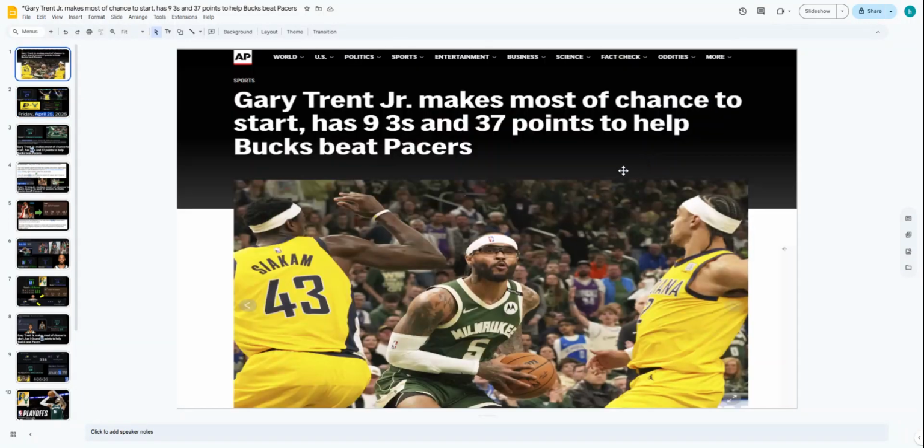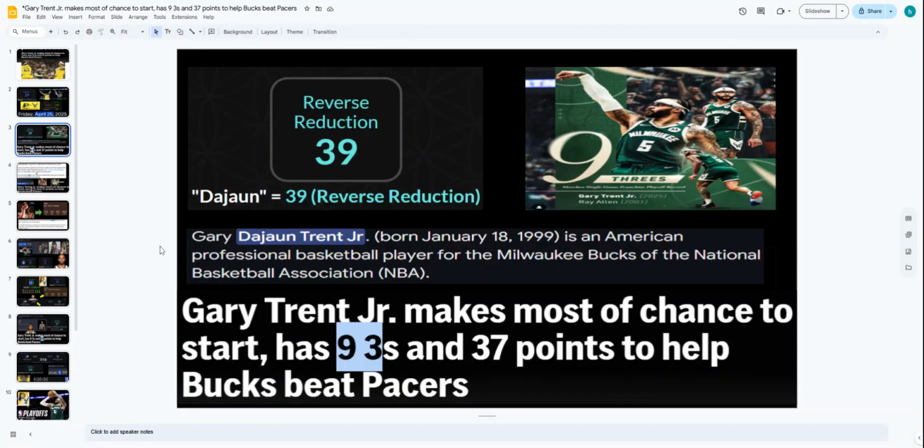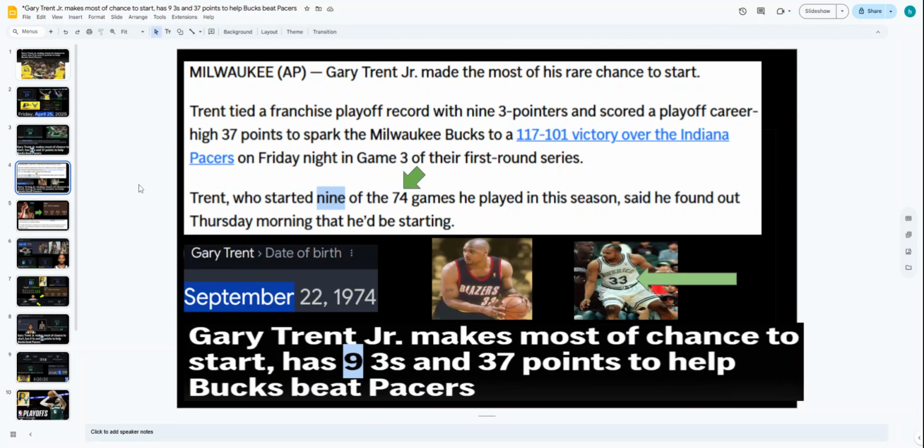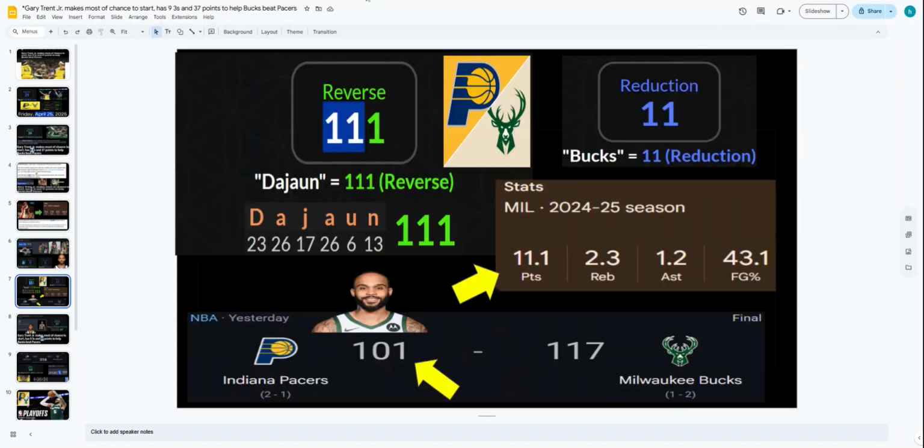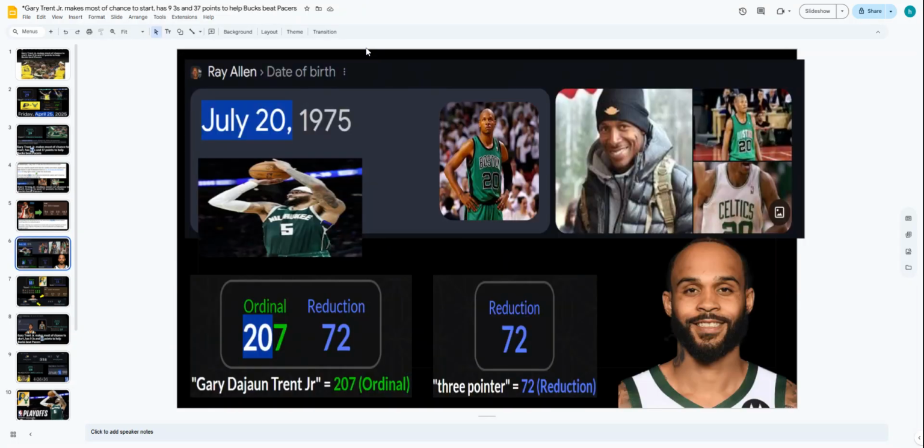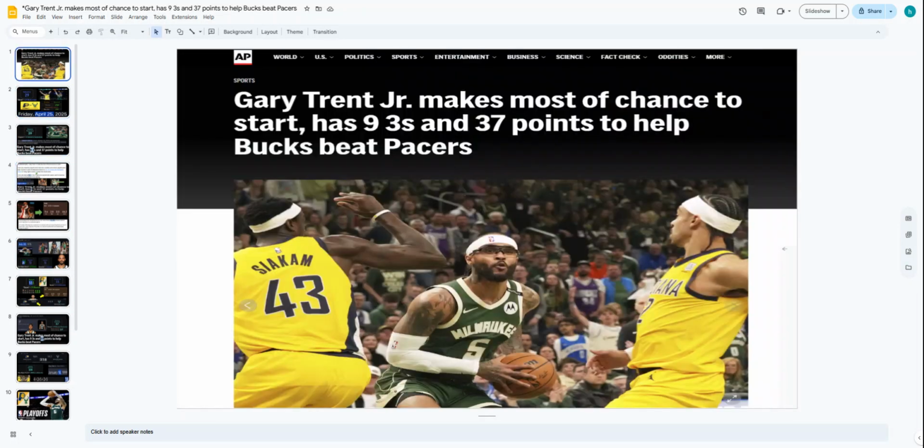So yeah, y'all. Like I say, I put these slides together, and I get excited for this still because we go on the fly and we connect with the Blue Devils. Even Bucks has B like Blue Devils. Look at his last name is Trent, which has the same amount of letters as three.